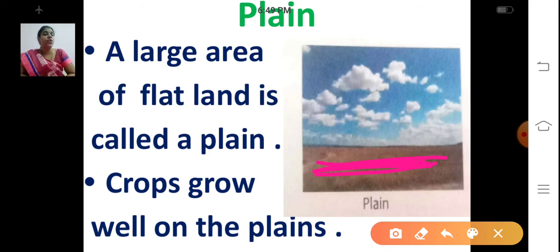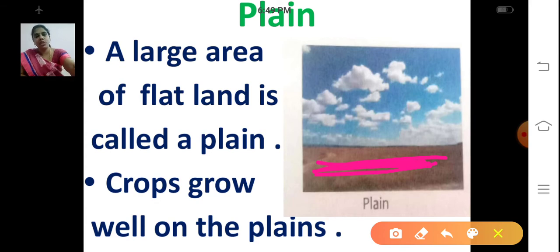So crops grow well on the plains. What grows here? Crops. Some crops grow on the plains. Crops grow well on the plains.